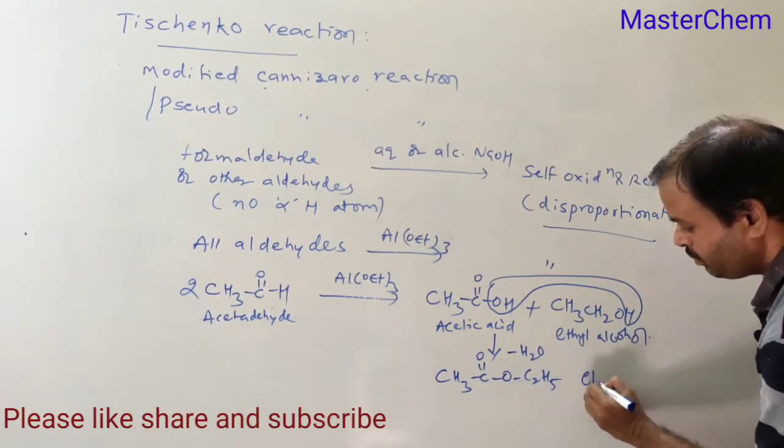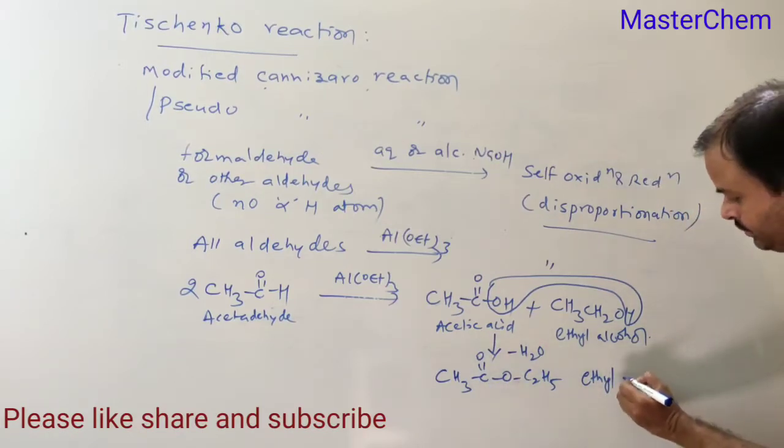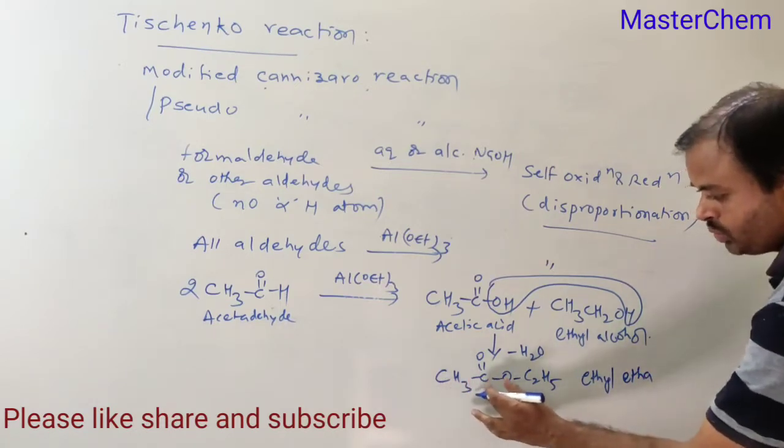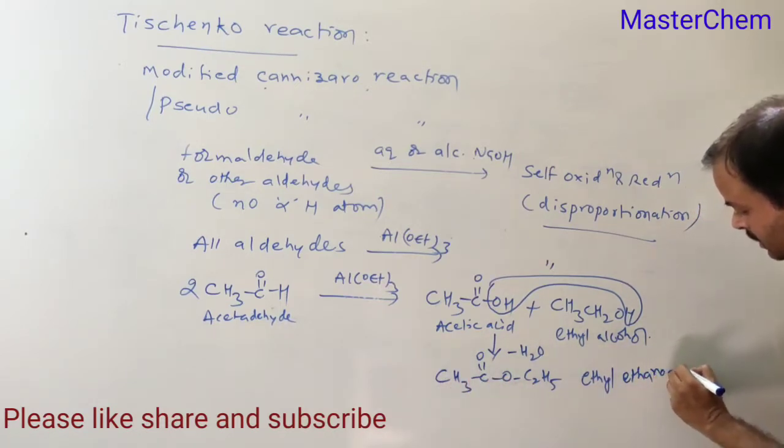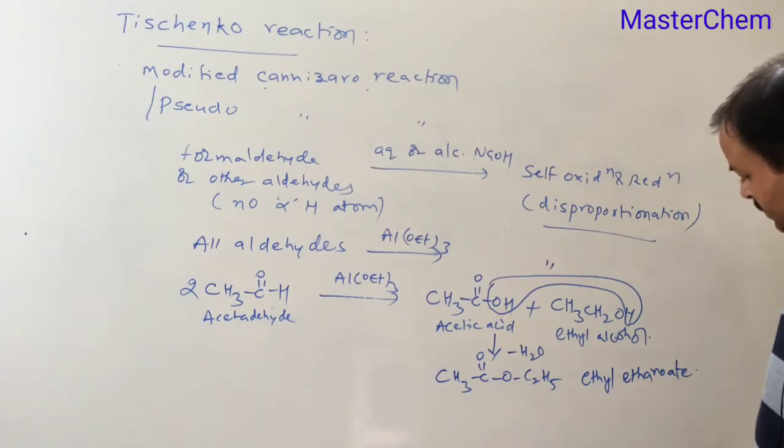What is the name of this compound? Ethyl acetate, or ethanoate, 2 carbons. So the IUPAC name is ethyl ethanoate.